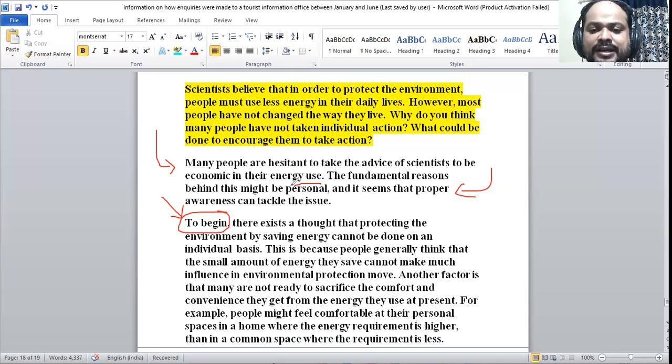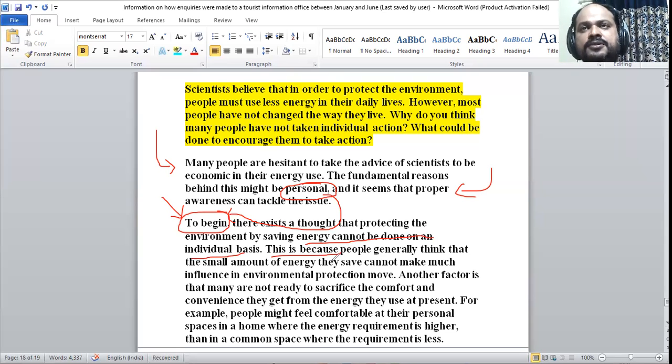So I have already told that it is personal. So I cannot say the first reason is personal, the second reason is something else. I have started the essay with 'to begin'. There is a thought that it cannot be done on an individual basis. So this is the explanation.